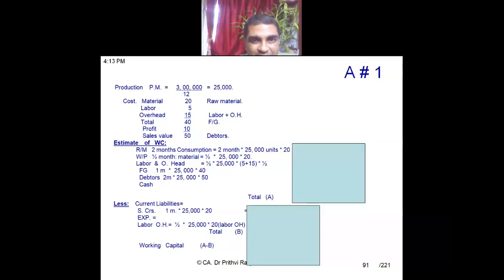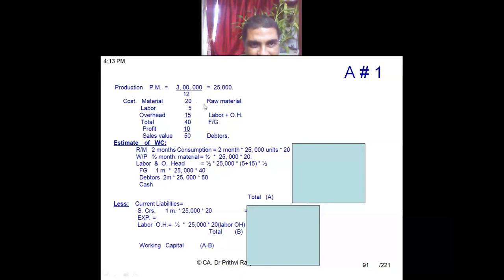This is the structure you have to understand here. When you are estimating working capital, you will be estimating raw material, WIP, finished goods, etc. Raw material has to be valued at this price because this is the price of material. Then labor and overhead.